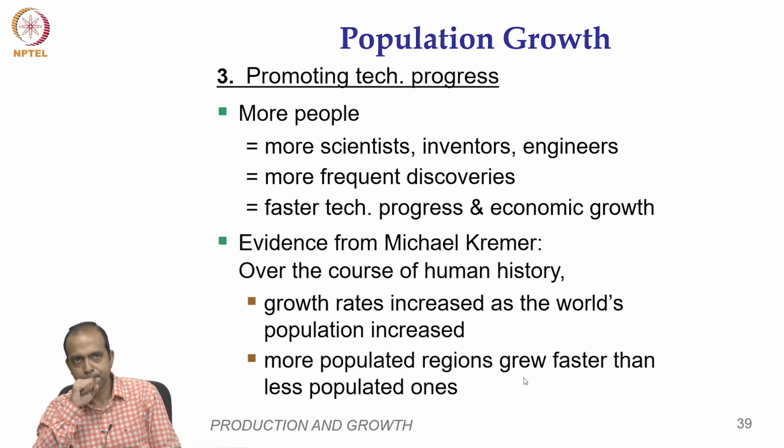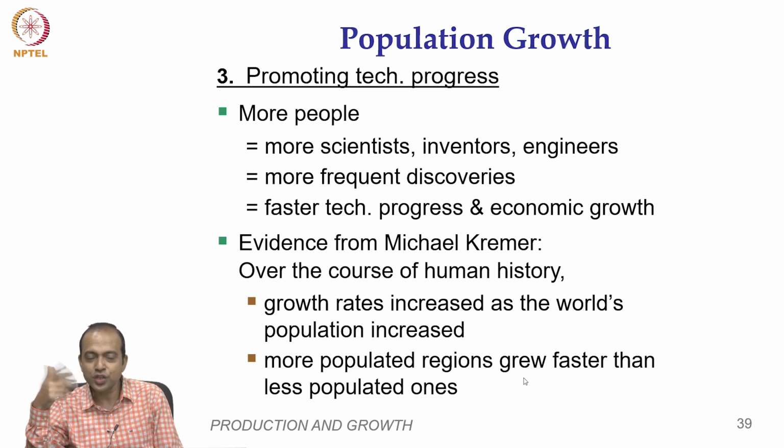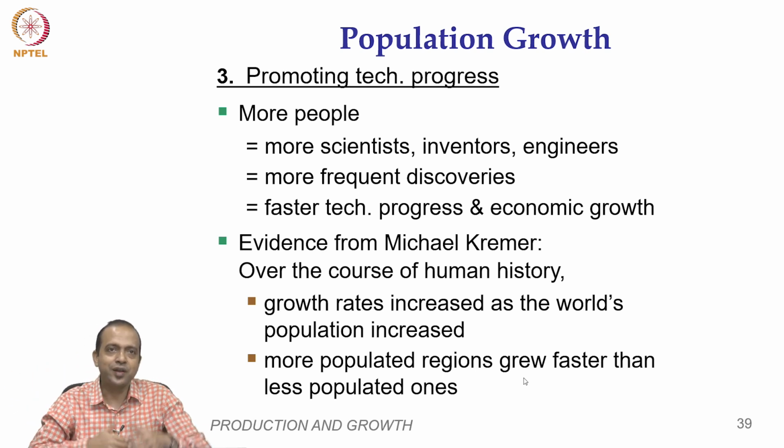But population growth also has positive impacts by promoting technological progress. How? More people means more scientists, more inventors, more engineers, more frequent discoveries and faster technological progress and economic growth.